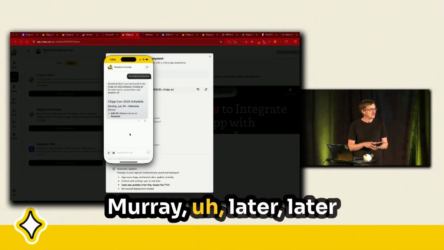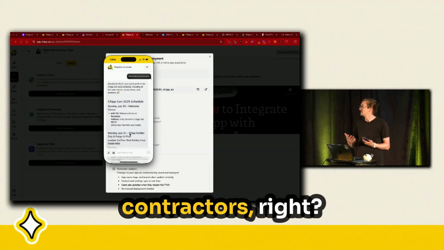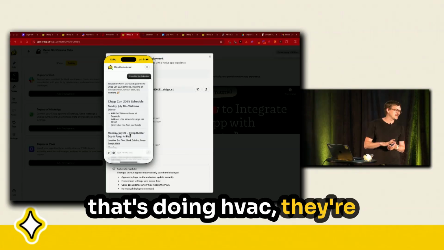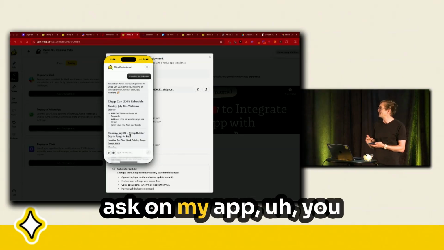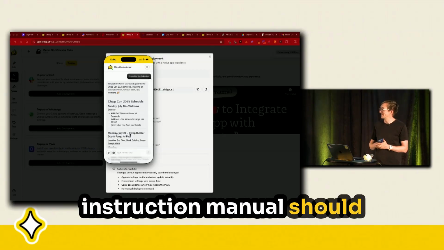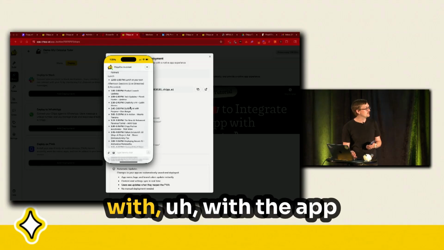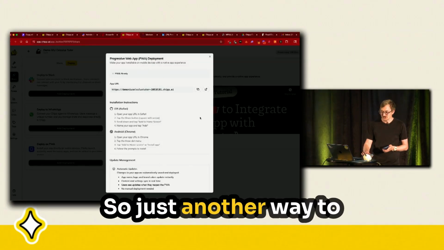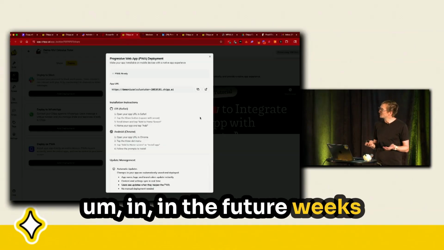We'll hear from Murray later this week, and he talks about using AI with contractors, right? And you can imagine maybe Tyler with his team that's doing HVAC, they're on their phone, right? They're on their site. And if all of a sudden I can ask on my app, which tool do I need or which instruction manual should I refer to, it's going to be a lot smoother experience. So we're really excited for you guys to build with the app option and see how you deploy that. So just another way to share, and we'll expect more of these to come in the future weeks and months for sharing.